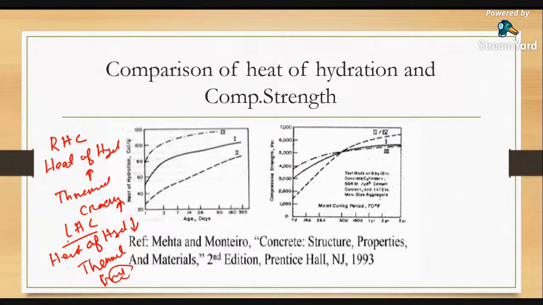In rapid hardening cement, the initial strength is very high, then it is almost asymptotic, and there is no significant increase in the strength of the cement after the 90-day period. But here, in low heat cement, the initial strength gain is not high, the rate of strength gain is gradual, and it is continuous in nature. Okay, so that is the difference I was talking about.